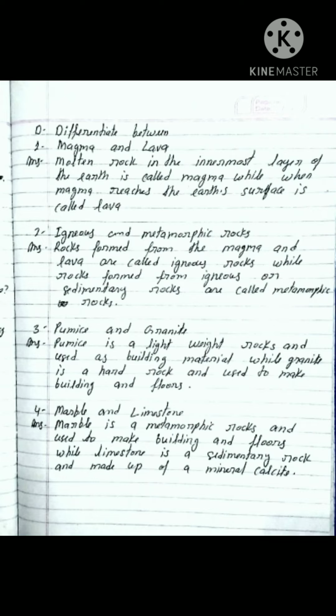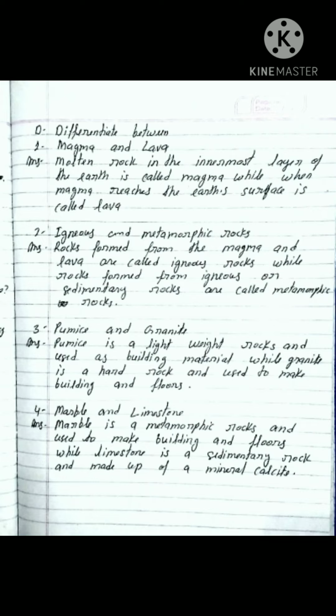First number, magma and lava. Molten rock in the innermost layer of the earth is called magma, while when magma reaches the earth's surface it is called lava. Second, igneous and metamorphic rock. Rocks formed from the magma and lava are called igneous rock, while rocks formed from igneous or sedimentary rocks are called metamorphic rock. Third number, pumice and granite.